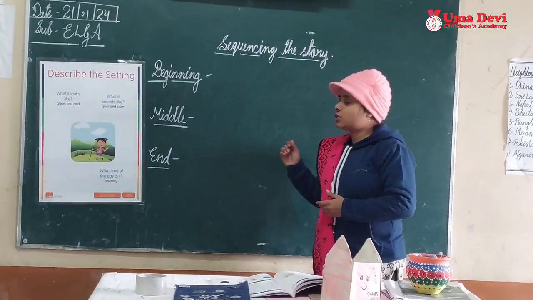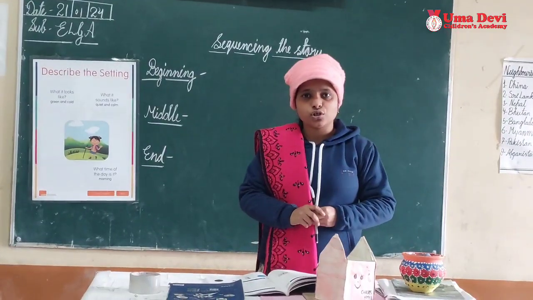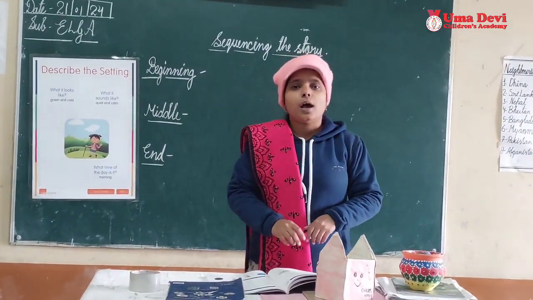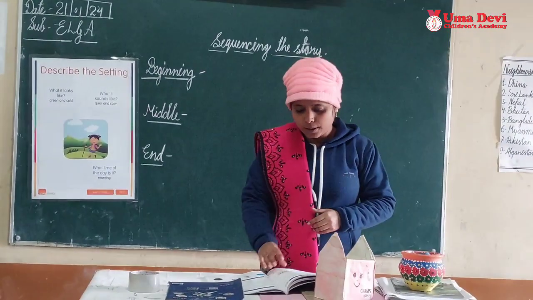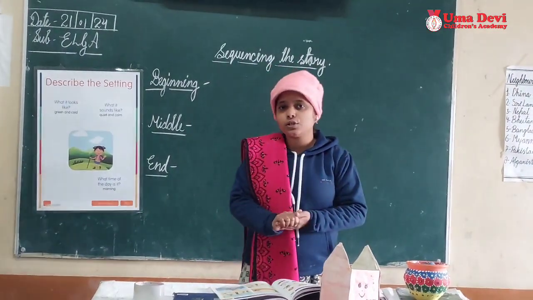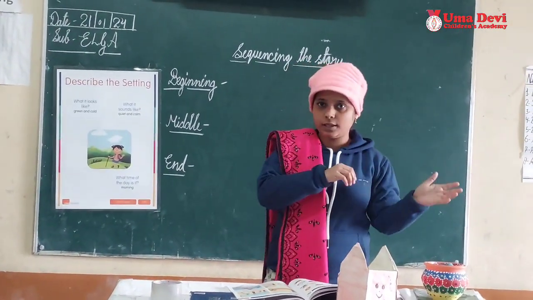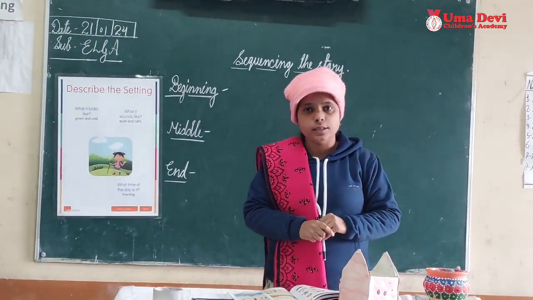Now let's see one story from our book. You have read the story of Akshay and Aryan, right? I hope you have remembered. Now everyone open the story in your book. So you have seen in this story that there were two boys, Akshay and Aryan. They went for a picnic with their family on the beach.